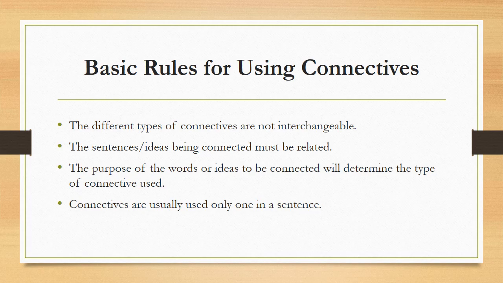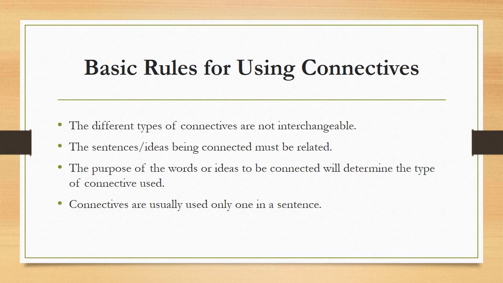Then you cannot use it when you are comparing two ideas. Because when you are comparing ideas, you should use connectives like equally, similarly, or comparatively. So the usage is not interchangeable because the different types of connectives have different usage.